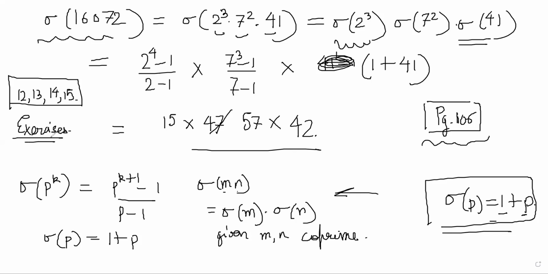Because after this, some slightly more advanced applications will come, so we need to be thorough with whatever we have done so far. For example, the 16th and 17th chapters are quite important for Olympiads, but they are slightly more advanced. We need to know what we are doing right now already. That's all for now. Go through the book, see whether you are able to understand or not, and we'll see next time.